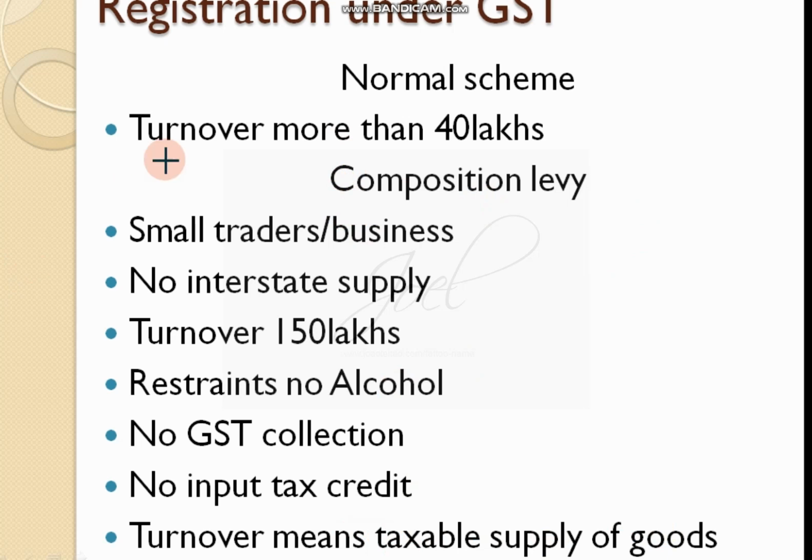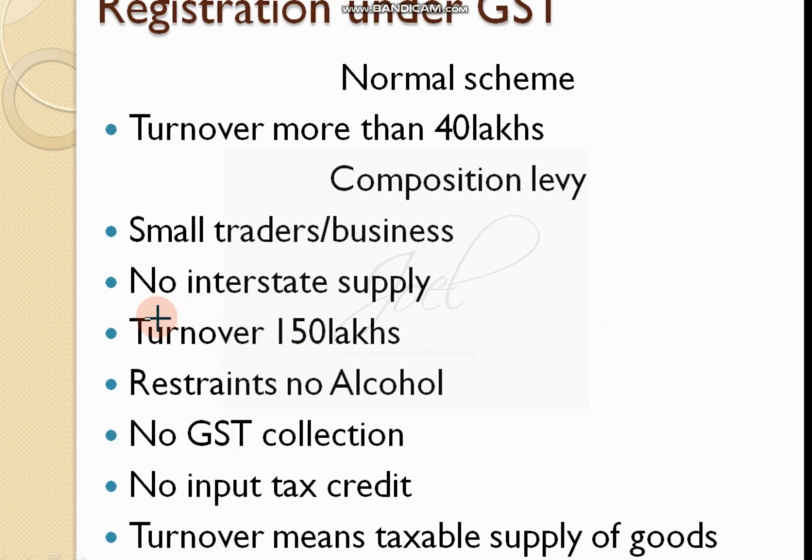So various concepts will be given and you are supposed to calculate turnover. At the same time, you have to find out whether this person is eligible for the composition levy scheme. Such kinds of problems will come. At that time, what you have to see is that turnover should be less than 1.5 crore.